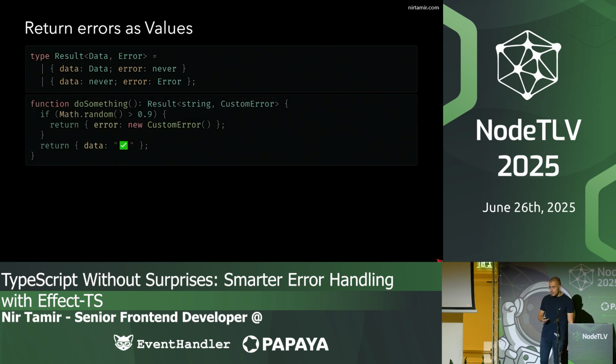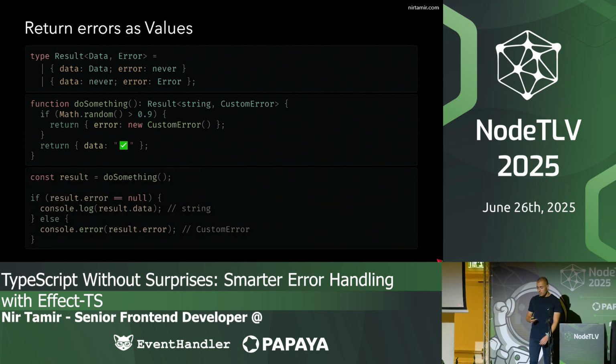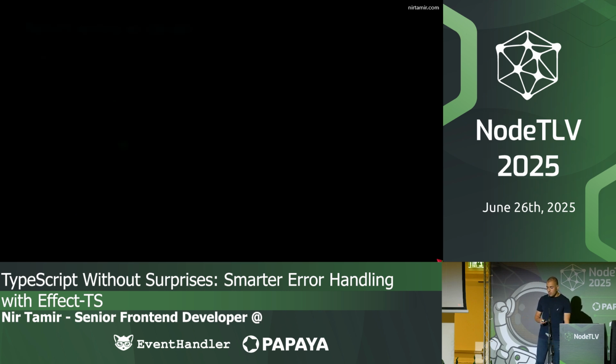We return the error in case of an error, or we return the data. So it's returning errors as values. And then TypeScript can infer the result type automatically. It knows that inside the if where result.error equals null, we get the data of type string, and outside of the if block, in the else, we get the custom error.